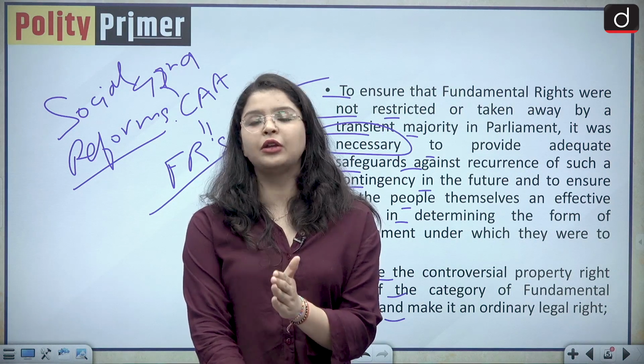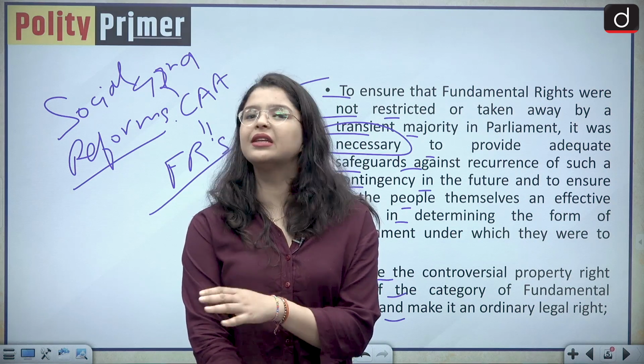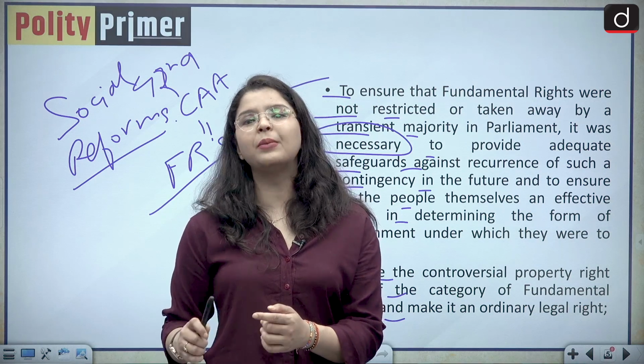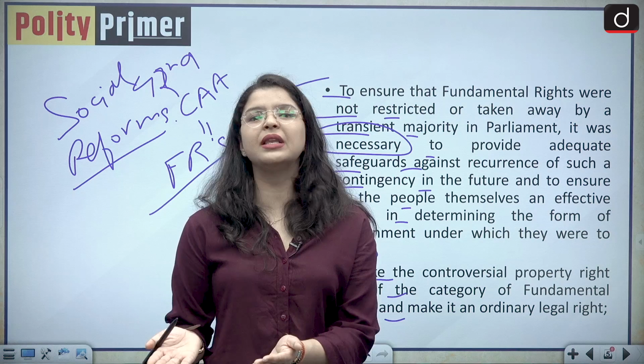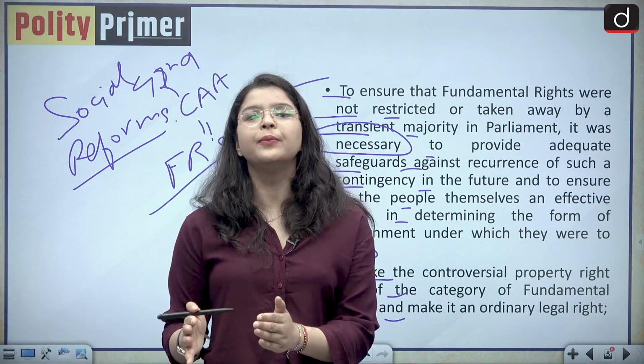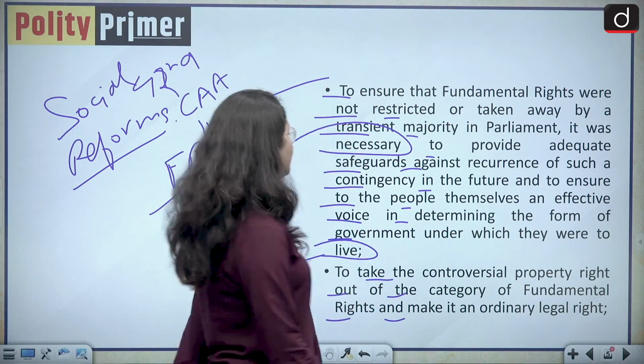Whenever their right to property was violated, they went to the Supreme Court and the High Courts and they said that no, we are helpless, it is a fundamental right, and as it is a fundamental right, it is justiciable in nature. So basically, it was a major obstacle in the path of conducting social reforms. Okay. Moving forward.